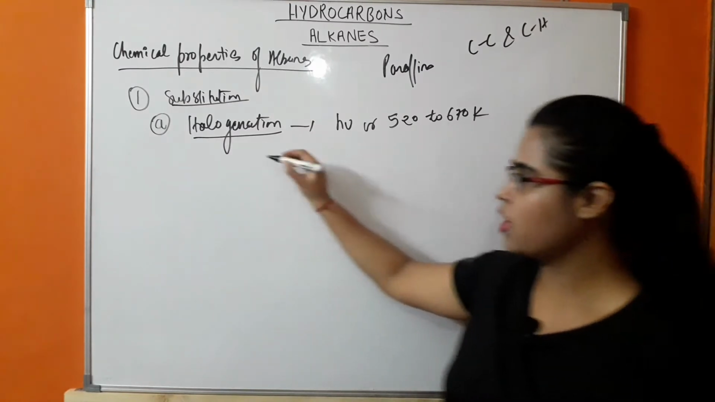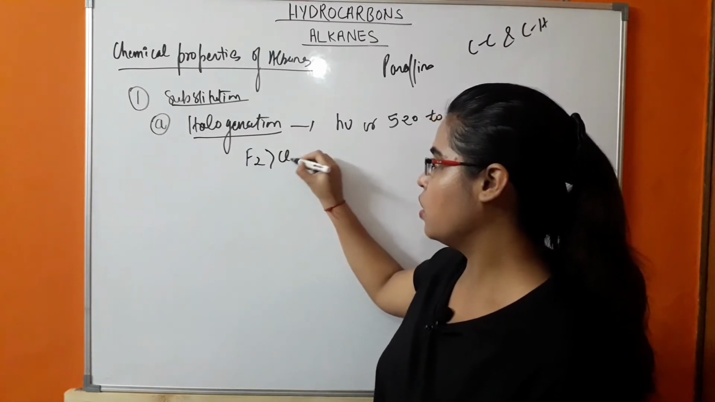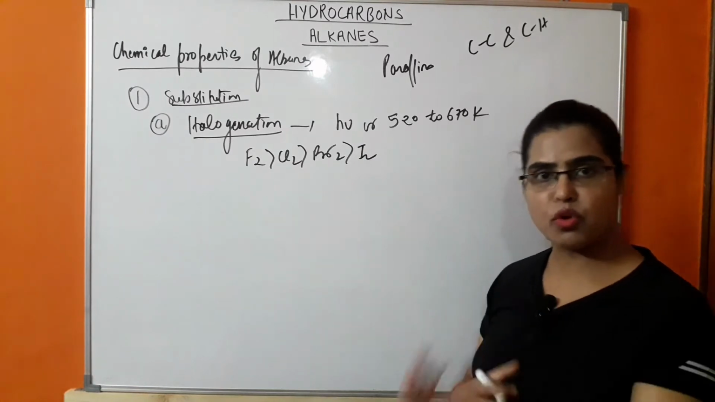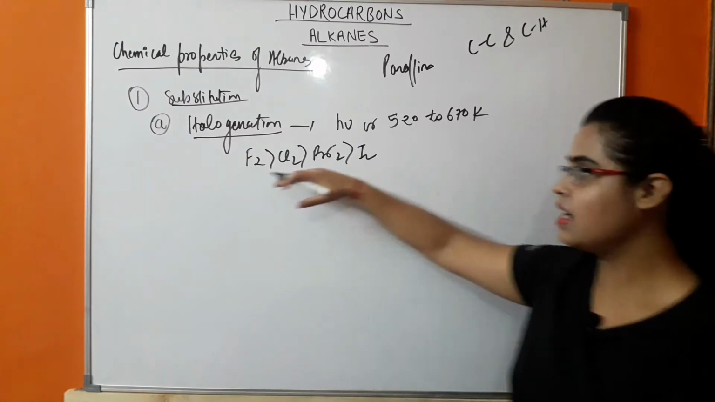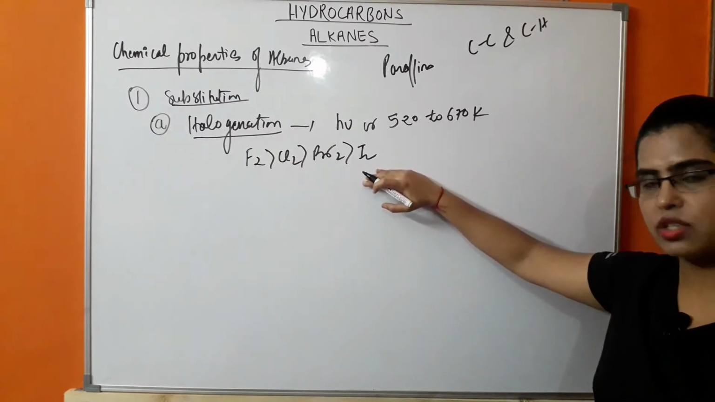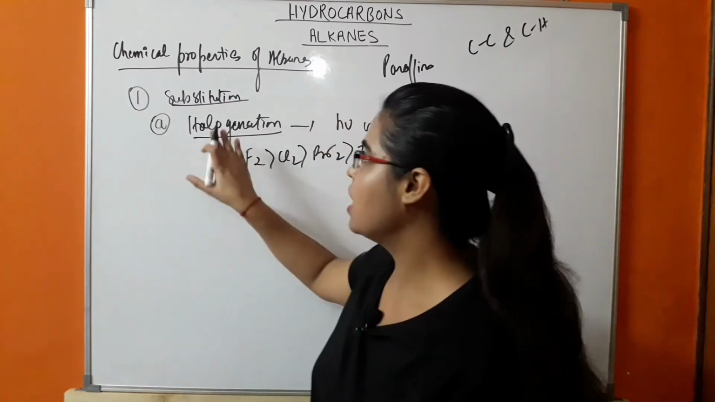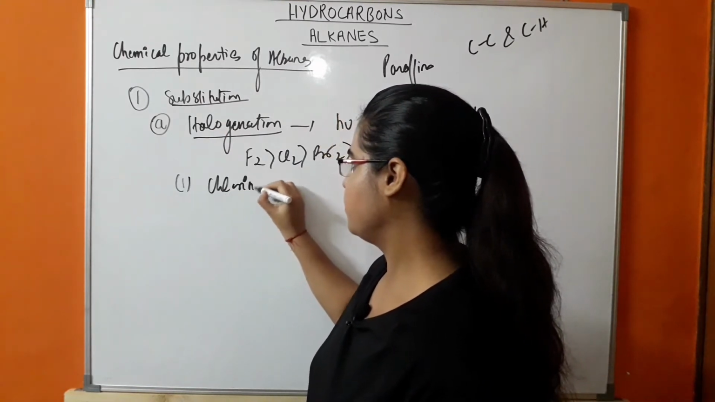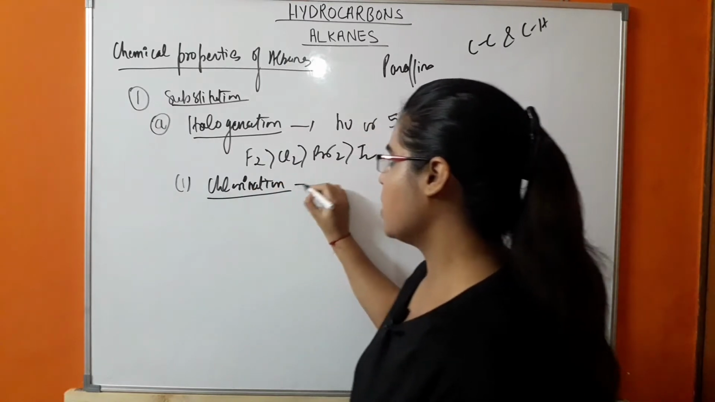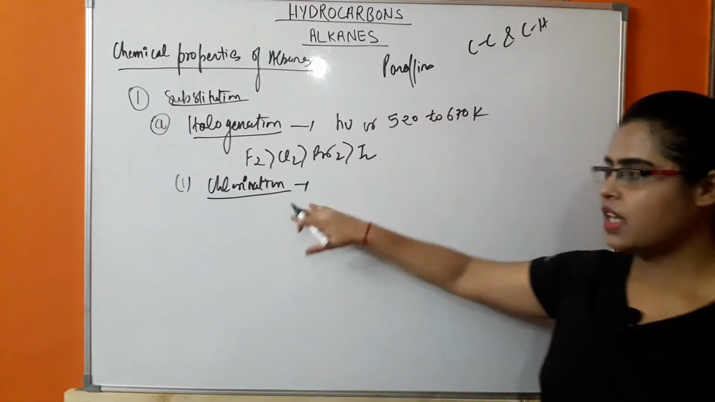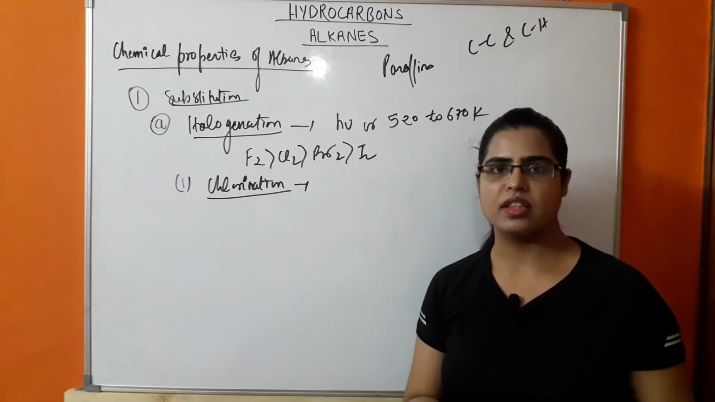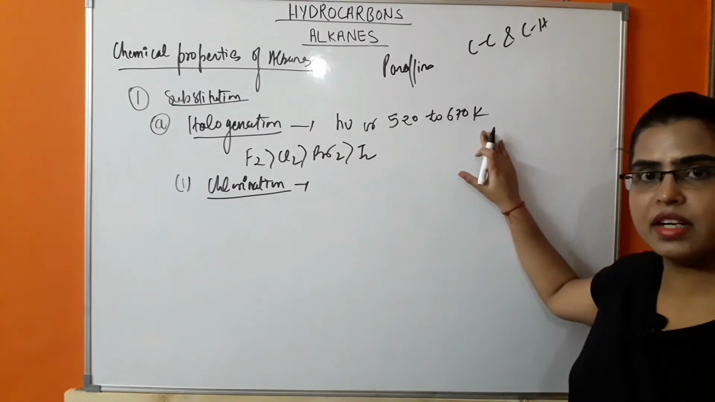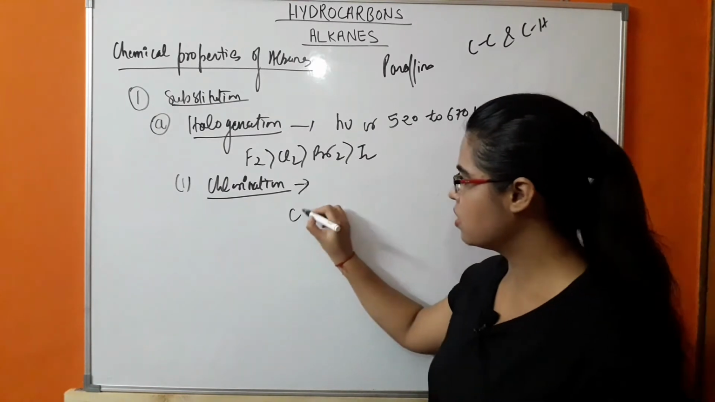Okay? So the order of reactivity in halogenation is fluorine, chlorine, bromine, iodine. It means fluorine shows the most vigorous reaction, and the least is shown by iodine. The first reaction we will study in halogenation is chlorination, that is, reaction with chlorine. In chlorination, the reaction occurs in the presence of light and high temperature, around 520 to 670 Kelvin. So what will be the reaction?